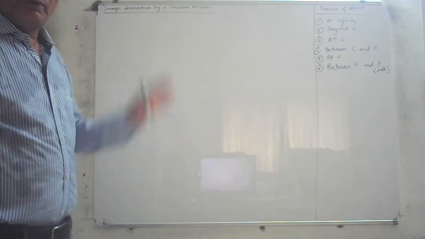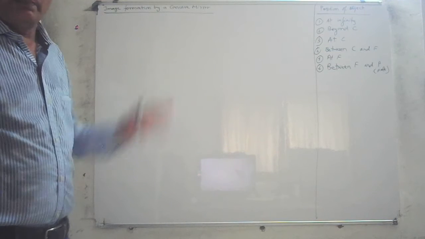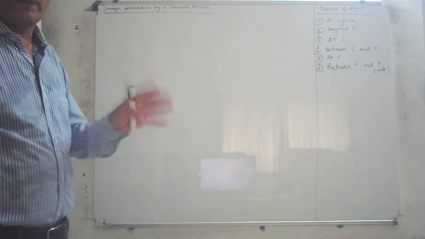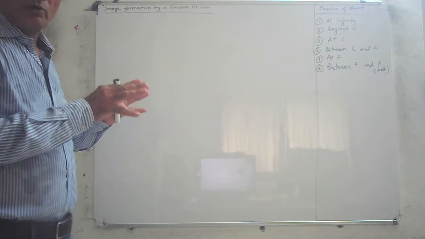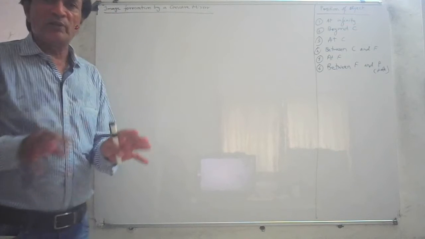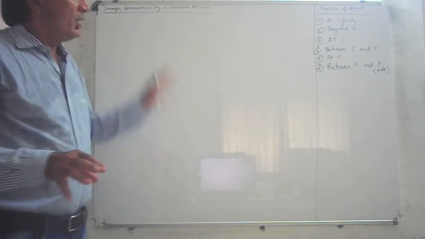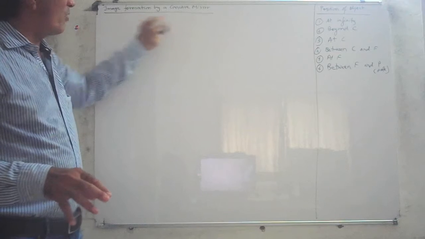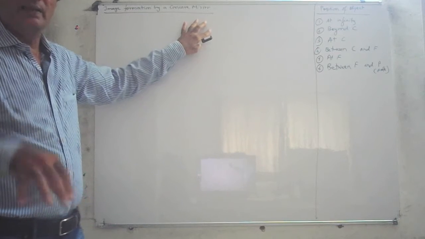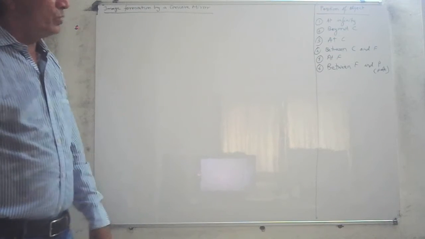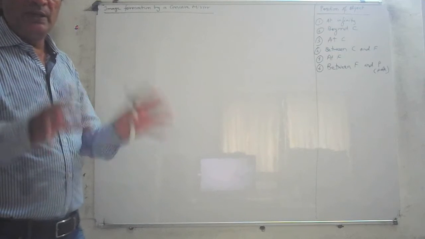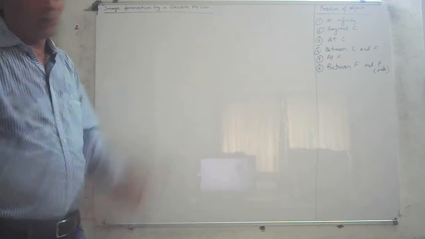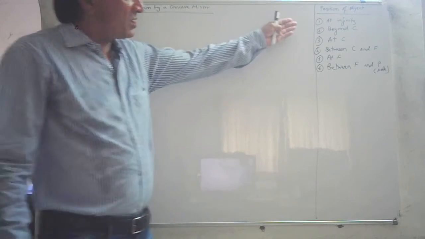In reflection, we were specifically discussing spherical mirrors, reflection of light through spherical mirrors. And in spherical mirrors, we discussed what concave and convex mirrors are. So first we are going to discuss image formation by a concave mirror and then by a convex mirror. Now to discuss the position of the image formed by a linear object or a straight vertical object, we are going to see 6 different positions.